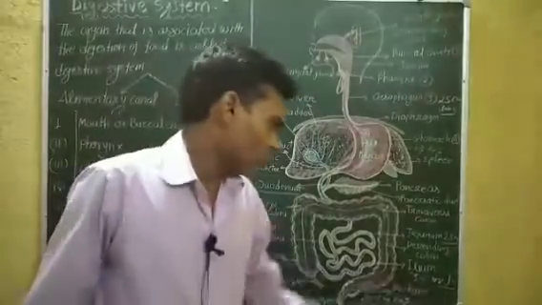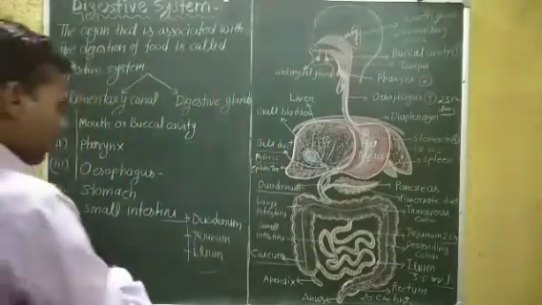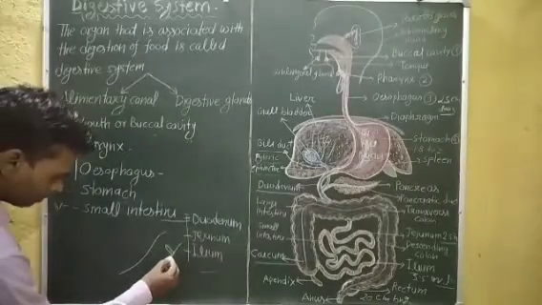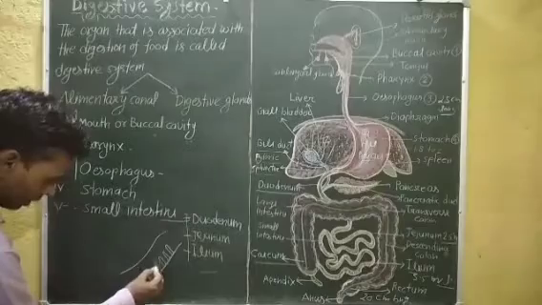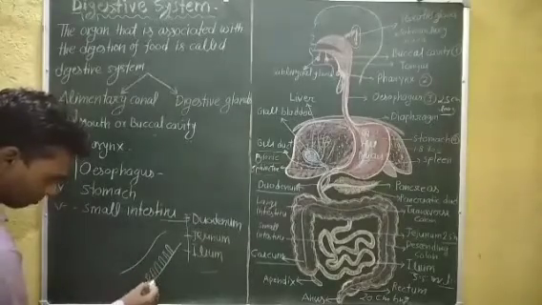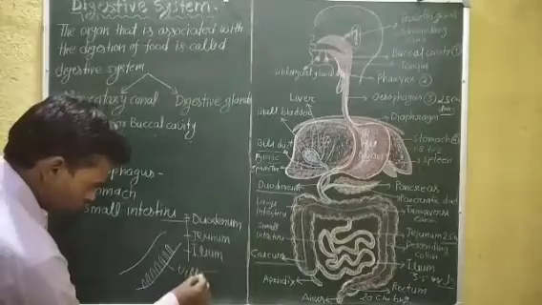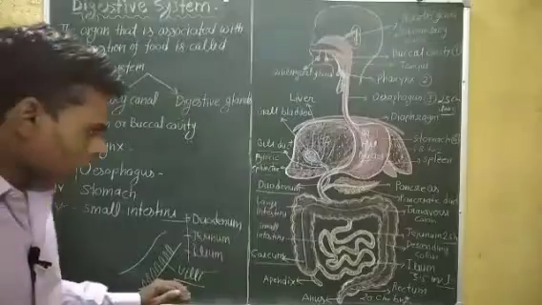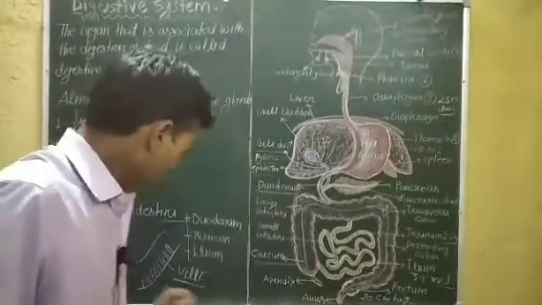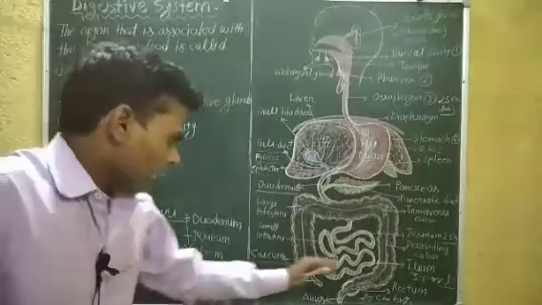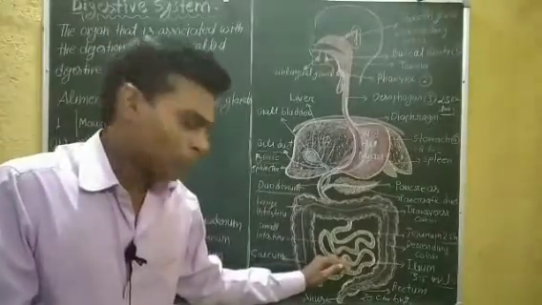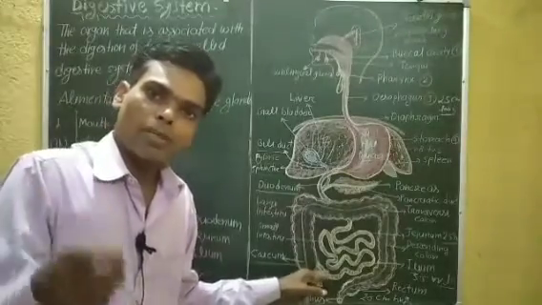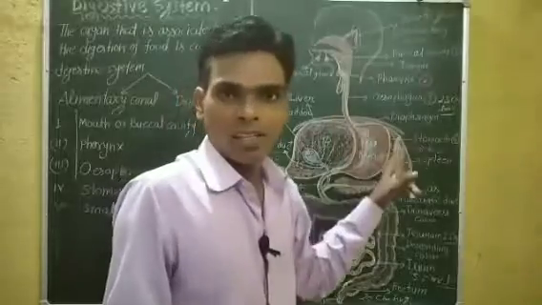In the ileum a finger-like structure is found, called villi. Villi absorb the digested food material from the small intestine and mix it in the blood, and blood carries the food material to the cells.